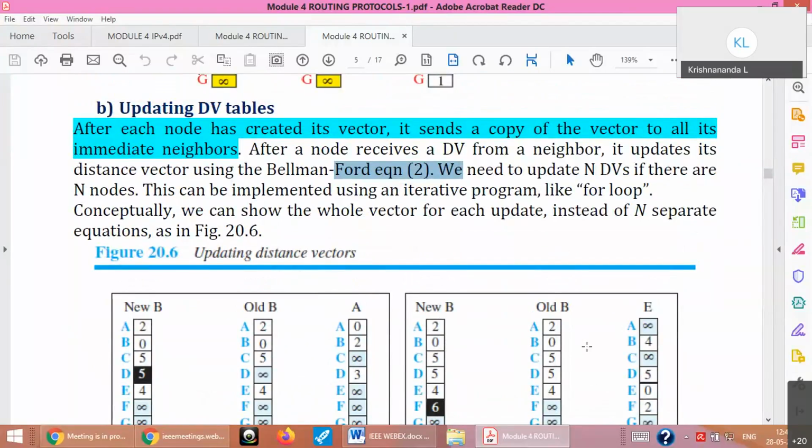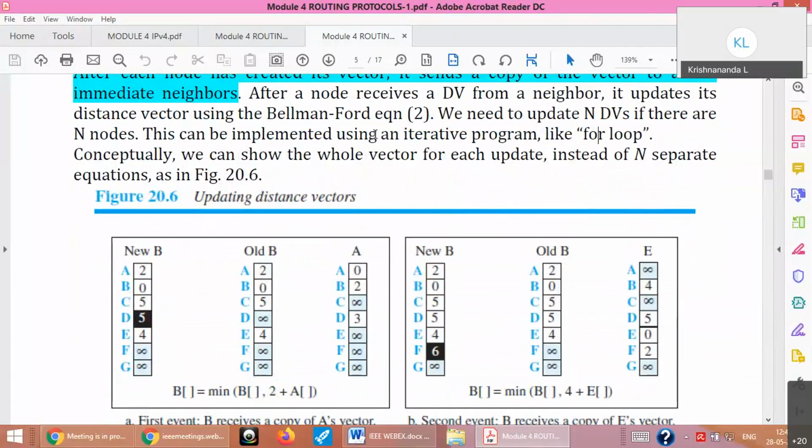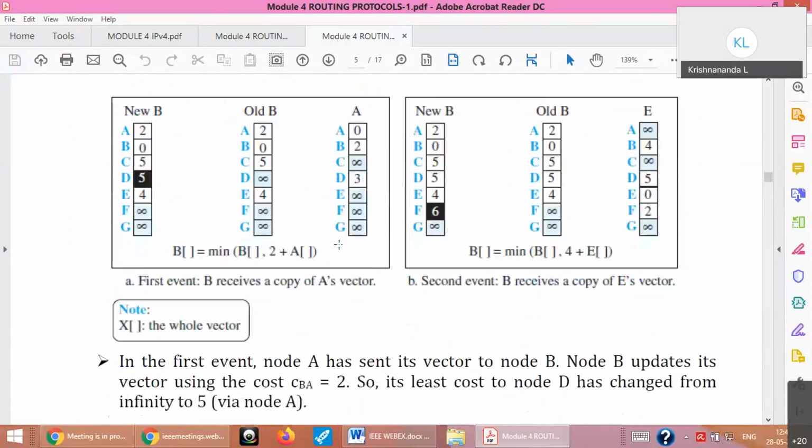If you have already done a program, you will know that, right? So this is how it is updating. Suppose A is sending its vector to B. B already has its own vector, which means it knows something about the topology already. A sends this information, and then B uses Bellman-Ford to find the minimum: whether what I know is the minimum, or what I get from A is the minimum. Based on that, B will create a new table, something like this.